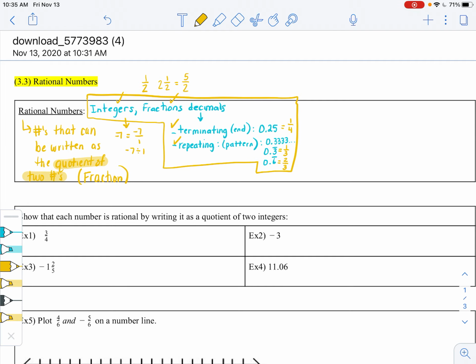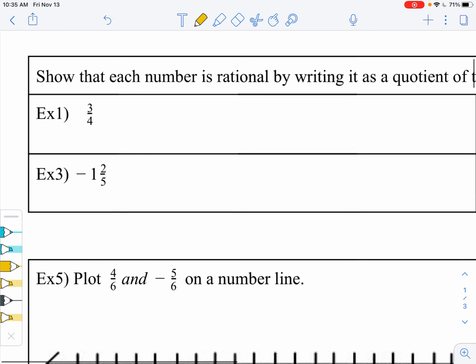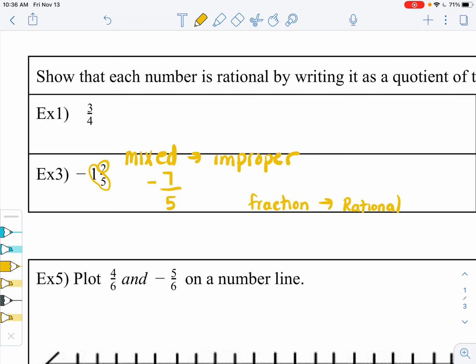So let's just talk about example 3. Example 3 is a mixed number. The way we write this as the quotient of two numbers for mixed numbers is we make our mixed numbers into improper fractions. So we have 1 times 5, which is 5, plus 2, which is 7. So -7/5. This is now a fraction of just two numbers, and so it is rational.